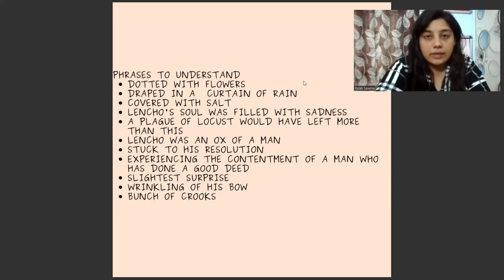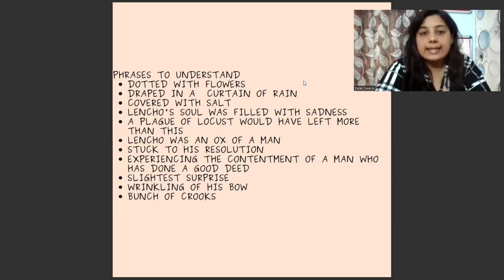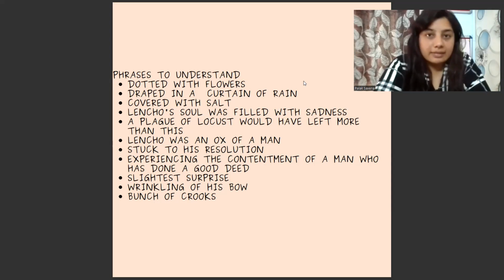Covered with salt. Now, salt here means snow, which we'll learn about in the chapter. There'll be some hailstorms. So this is not salt, but salt and ice resemble each other in the color white. That is why ice here is compared to salt. Lencho's soul was filled with sadness. So the main character of this chapter is Lencho, a farmer. His soul was filled with sadness, means something has happened in the story because of which Lencho really feels sad.